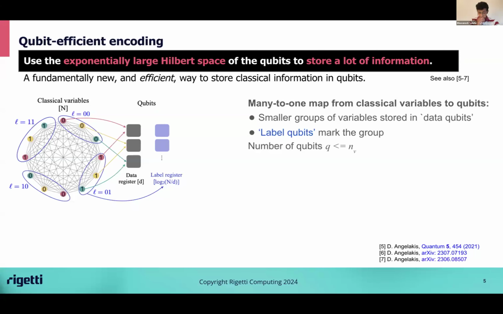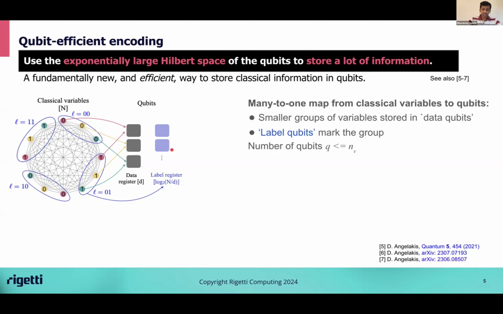information in qubits. The idea in a nutshell is to use the exponentially large Hilbert space of qubits to store a lot of information. First, I'll explain this efficient encoding of classical information, and then I'll explain a quantum algorithm which uses this encoding to solve optimization problems. In practice, what we do is, our problem has n variables. We break up those n variables into smaller groups, and we store each group of variables in a set of qubits called data qubits. Now, which group of variables is stored in data qubits is dictated by a second set of qubits, which we call the label qubits.